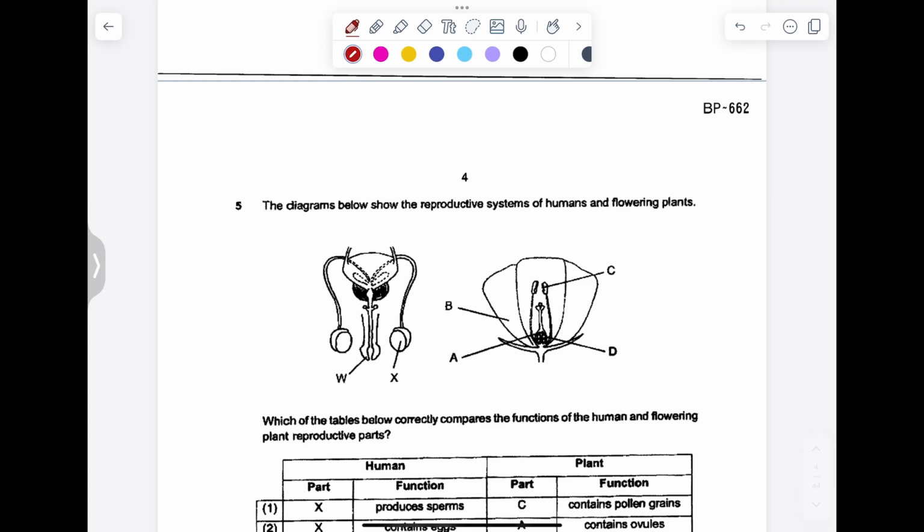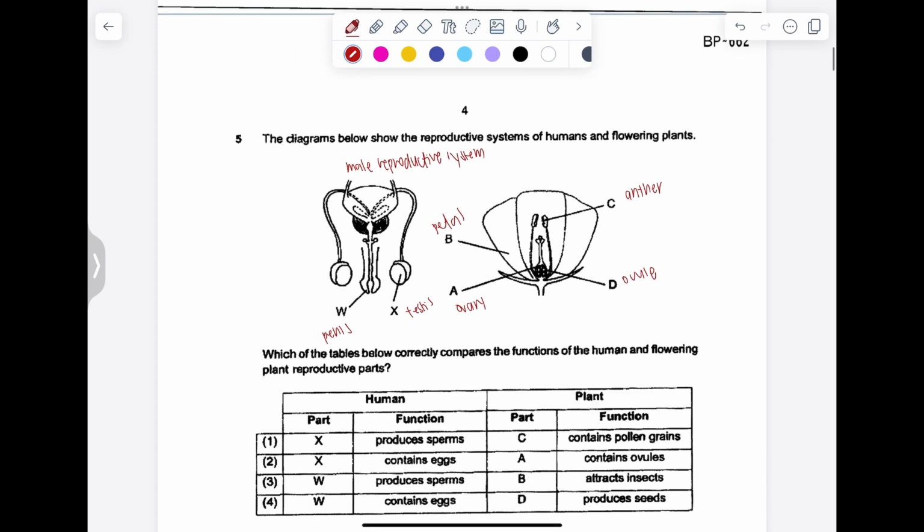Diagram shows the reproductive system of human and flowering plants. So this shows the male reproductive system. W is the penis and X is the testis. A is the ovary. D is the ovule. C is the anther. B is the petal. So the testis function would be to produce sperm. The rest is wrong. For the plant column, C is the anther. It contains the pollen grain, yes. So answer is 1.